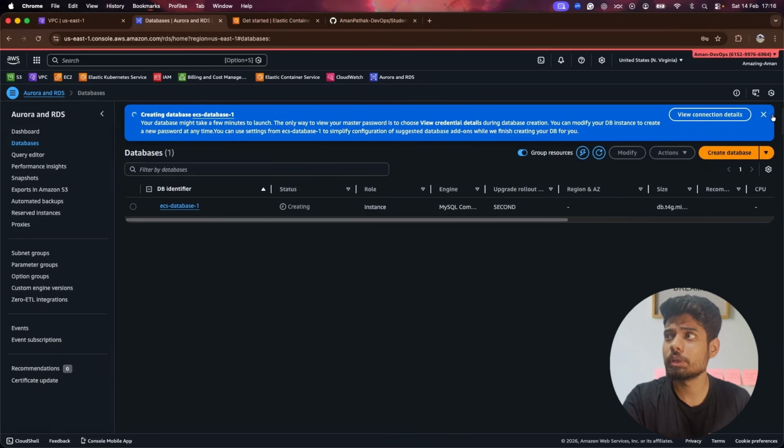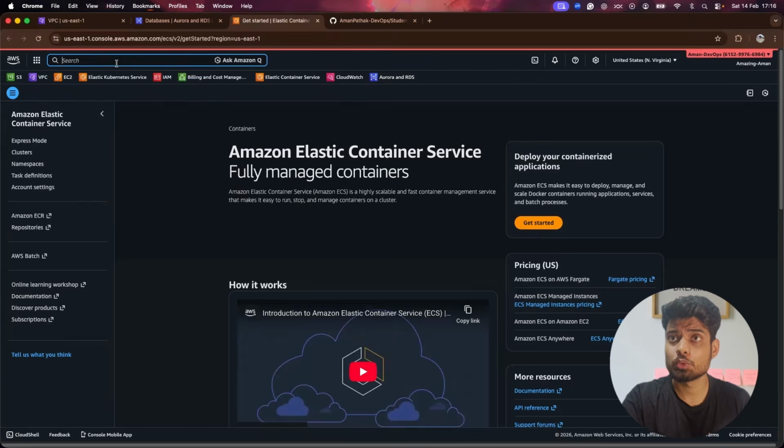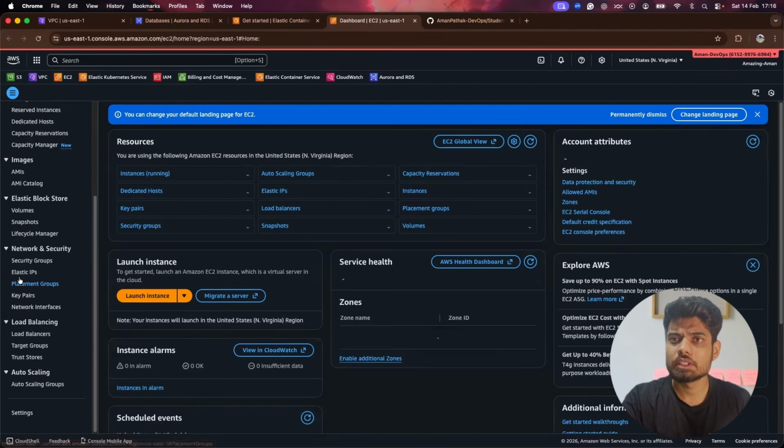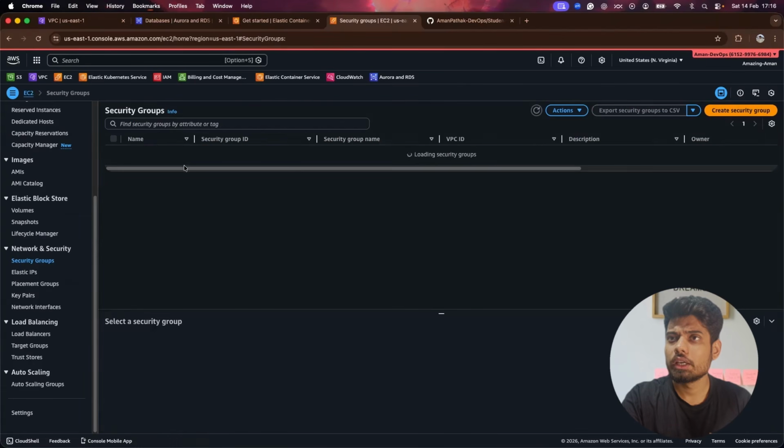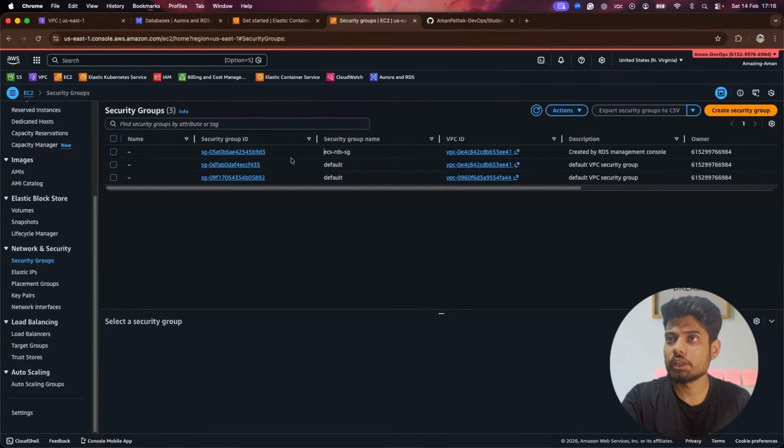It will take a lot of time for me. So yeah, meanwhile, it will be creating, what we can do is make the changes for our security groups. So I'll just go to the EC2 section, and here we can find our security groups, and we are expecting the ECS RDS security group.